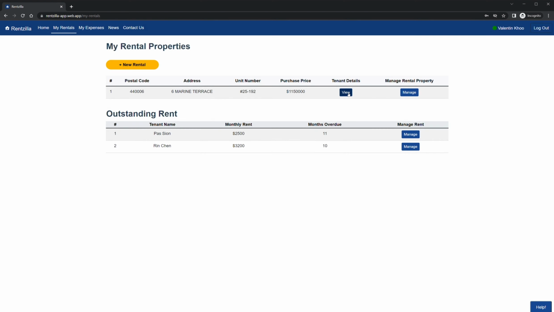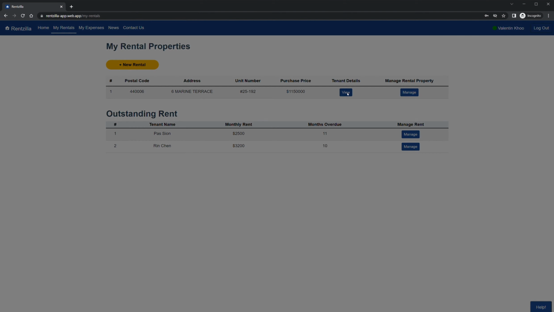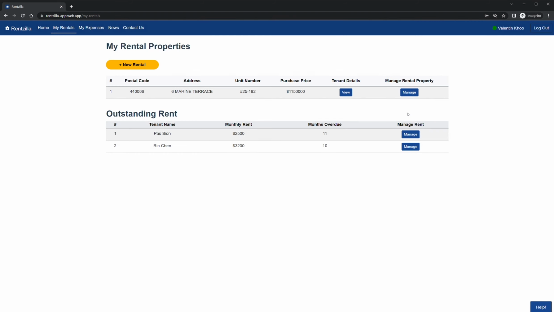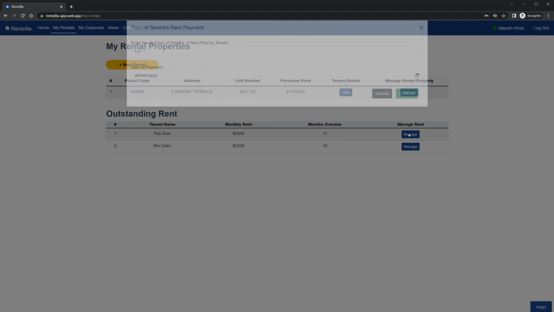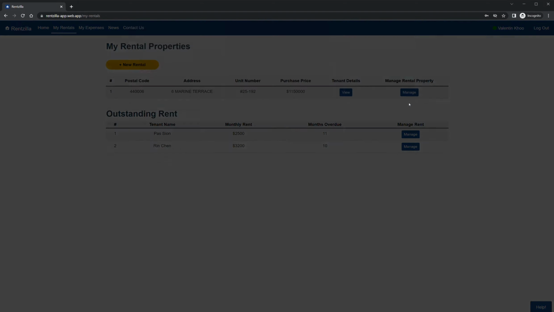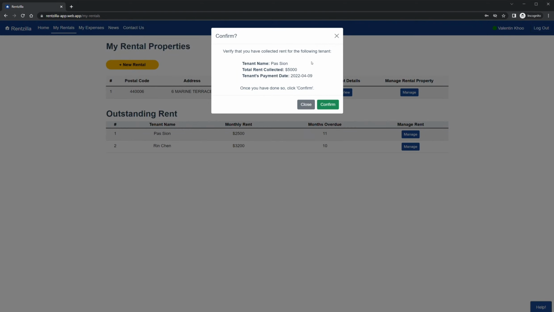By clicking on View, you will be able to see a list of your tenants for this rental property and track the history of their rent payments. If you happen to collect any rents from your tenants, simply press this Manage button to record the receipts of the rents you collected. All you have to do is to indicate the number of months of rents you have collected from this tenant and the date received. Do verify before clicking Confirm, as this action cannot be undone.